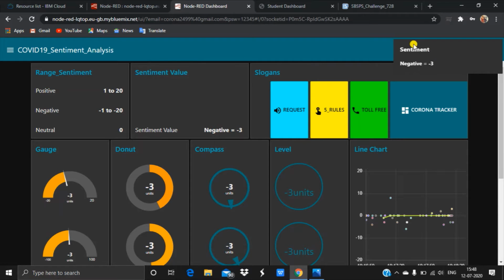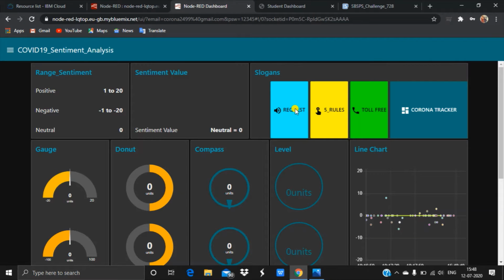Here the sentiment value box shows the real-time sentiment values. And I also created a notification which gives the sentiment value for each and every second. This is the slogans box, where it gives the output. It consists of four buttons. Let's see the output of these four buttons.